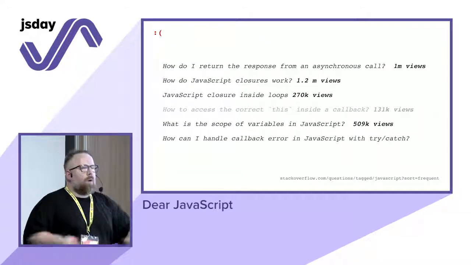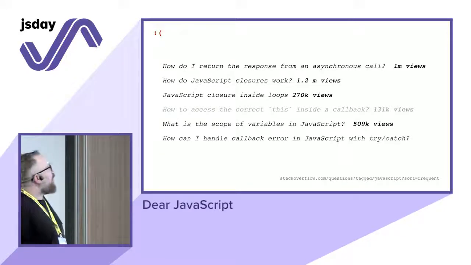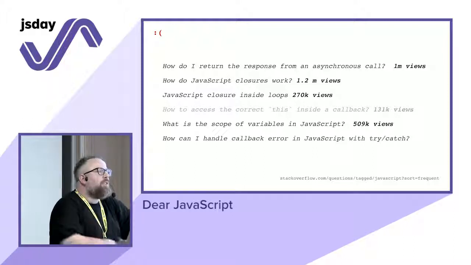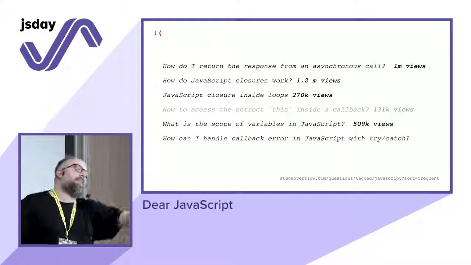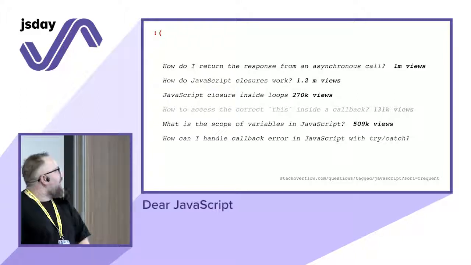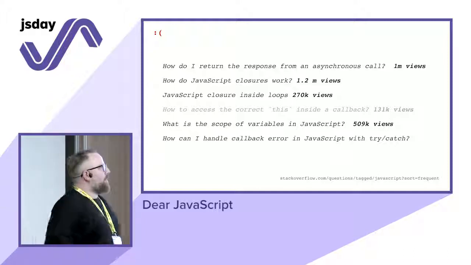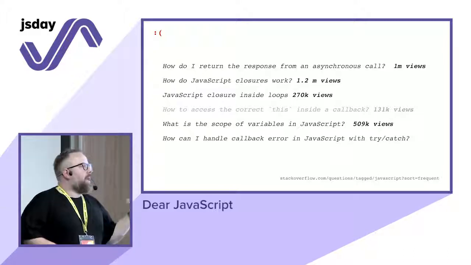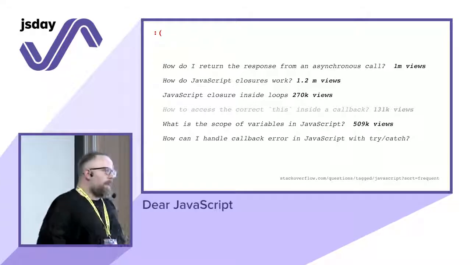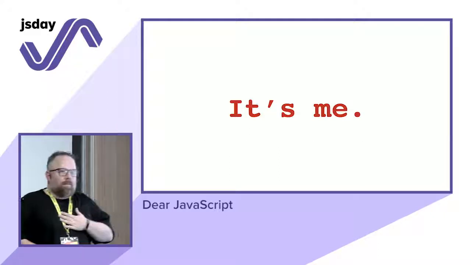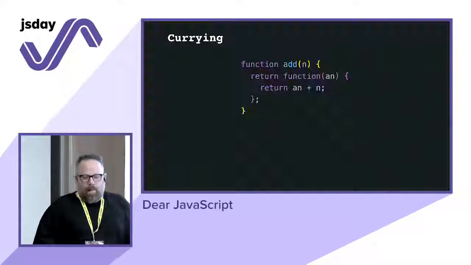So again, with these things that I discussed for the last 27 minutes, if you understand those things, even if you don't go that deep, you could answer all the main questions on Stack Overflow, except this, because this is another talk. But if you get that, even without going too deep inside what's an event loop, scoping, and function, you can easily answer those questions. So again, probably it's not JavaScript. Probably it's me. Because I think we still need better guidance in general.